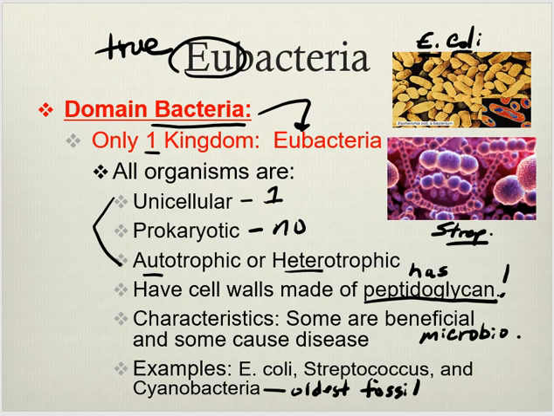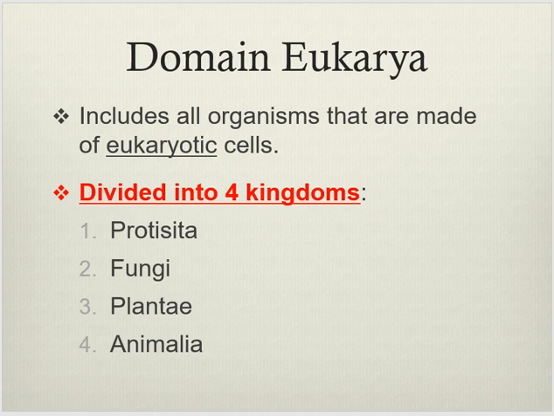It's natural. So now we're going to go to Eukarya, which means what? All of these have eukaryotic cells: nucleus, organelles. 4 kingdoms: Protista, Fungi, Plantae, Animalia. All of these are similar, but all are very different.